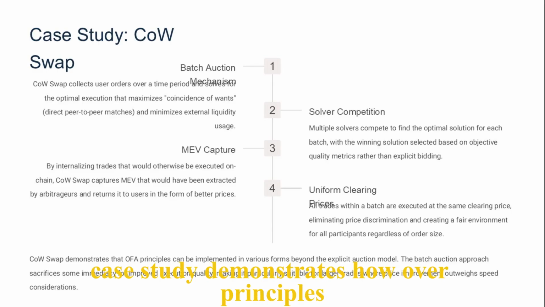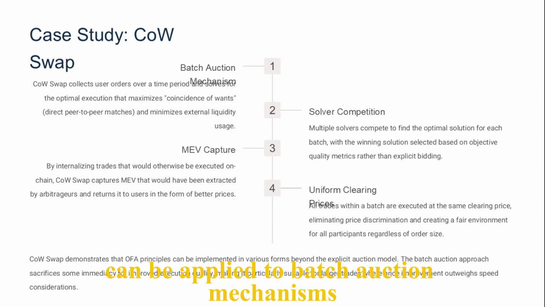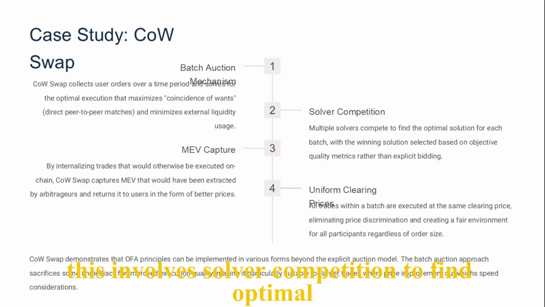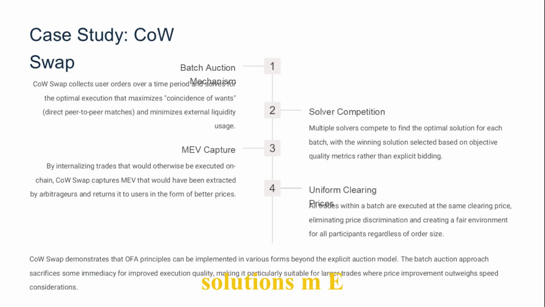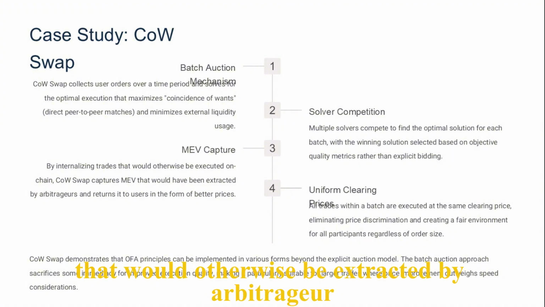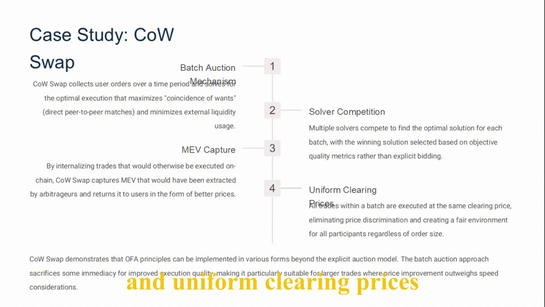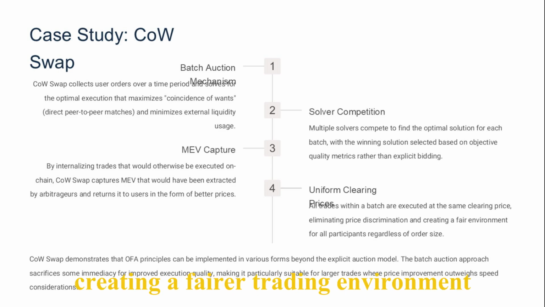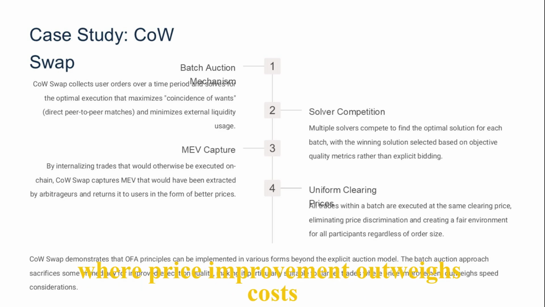The CoW Swap case study demonstrates how OFA principles can be applied to batch auction mechanisms. This involves solver competition to find optimal solutions, MEV capture that would otherwise be extracted by arbitrageurs, and uniform clearing prices, creating a fairer trading environment for larger trades where price improvement outweighs costs.